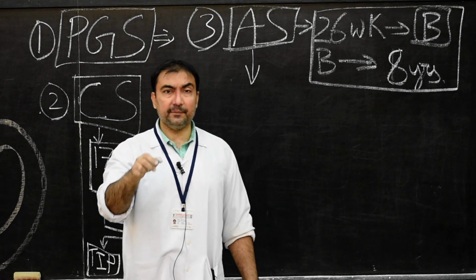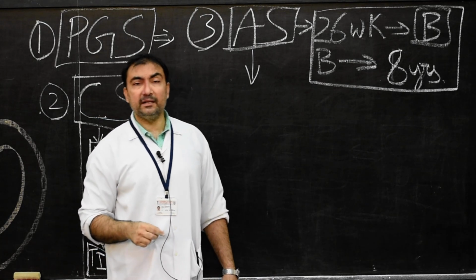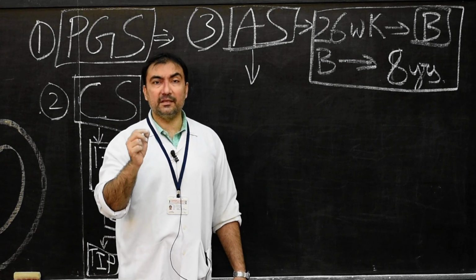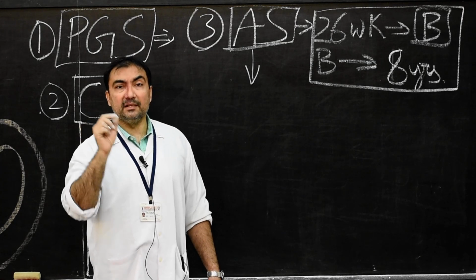Now the entire respiratory epithelial cells will slowly at the caudal end divide and proliferate and differentiate into bronchial epithelial cells, which are called alveolar epithelial cells.